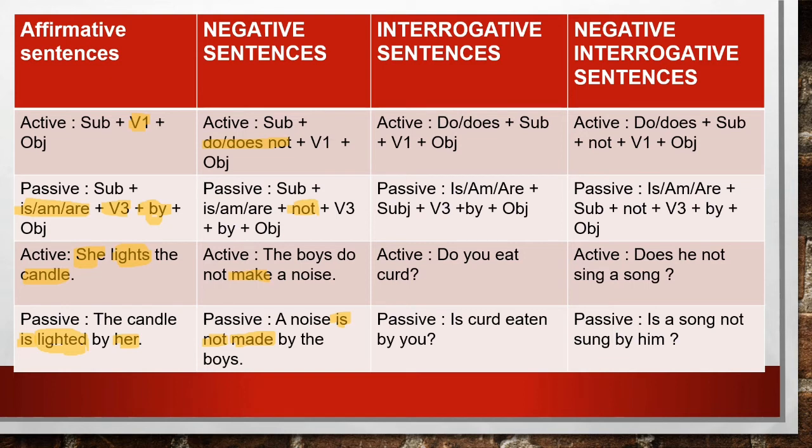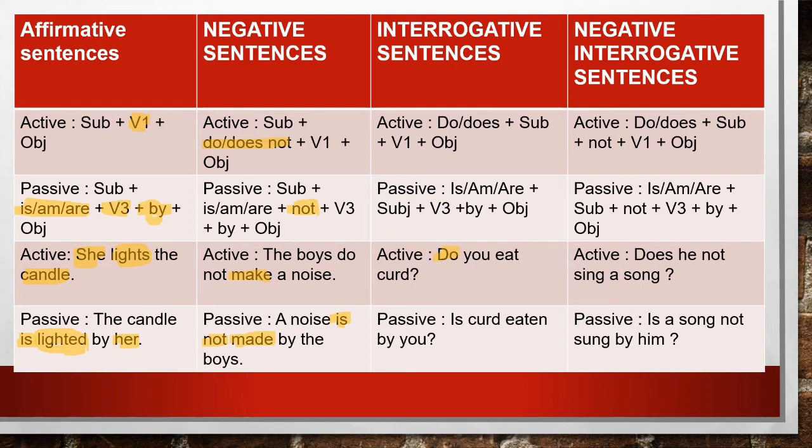Next comes the interrogative sentences. So interrogative sentences are the question statements. Clear? So here the active voice will be given to you as follows. Do, does plus subject plus V1 plus object. Clear? So while converting it into passive, you will use is, am or are plus subject plus V3 plus by plus object. For example, do you eat curd?